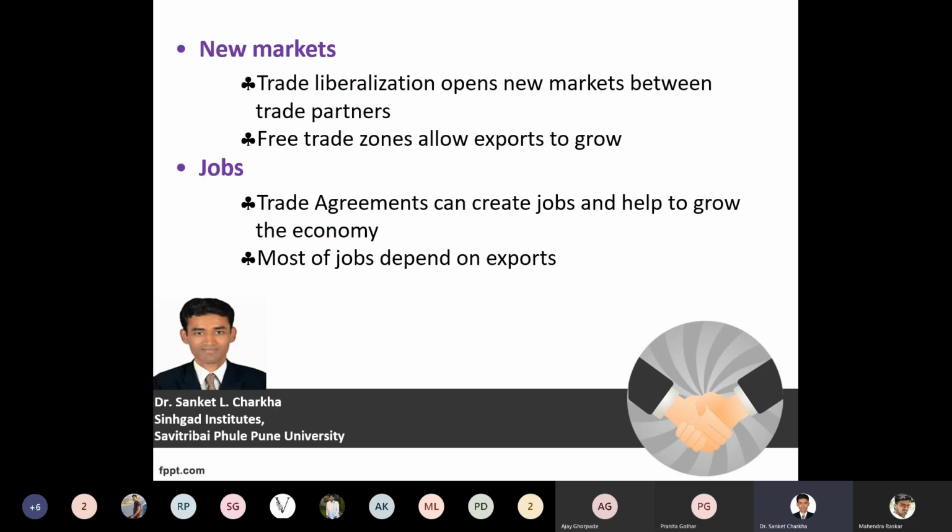Now, with respect to new markets, how does it create a new market? Because of all the trade policies that have been available, at a certain perspective they are the particular condition and